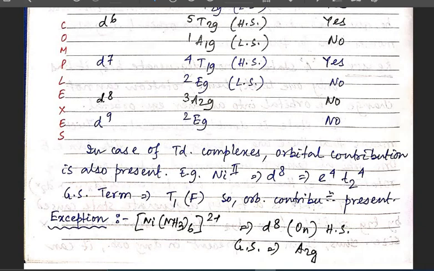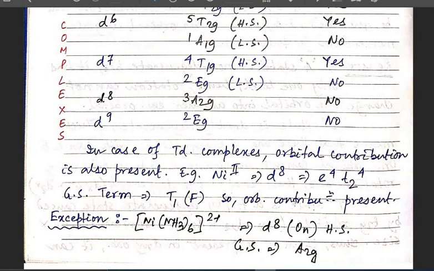So if I write the Ni2+ tetrahedral complex, the electronic configuration is d8, that is e4t2^4, and in that case the ground state term is T1F, meaning the T is there. So in case of the nickel 2 tetrahedral complex, the ground state term is T, so obviously the orbital contribution should be there.